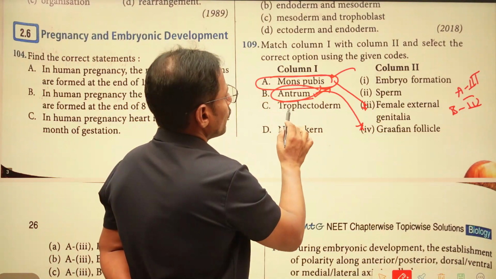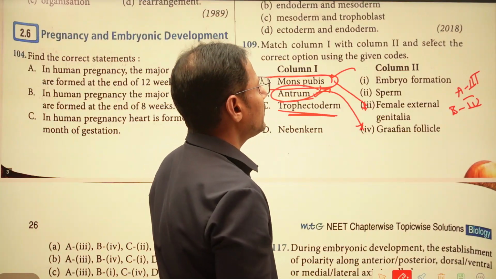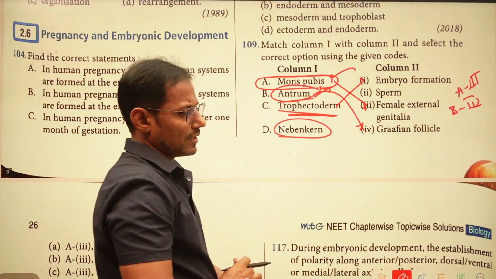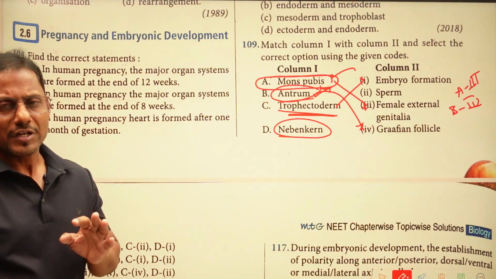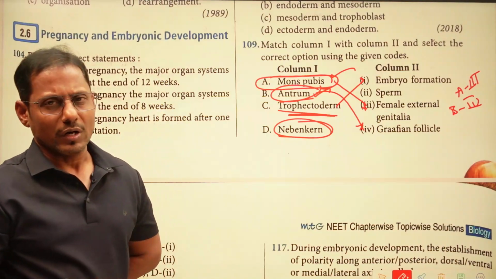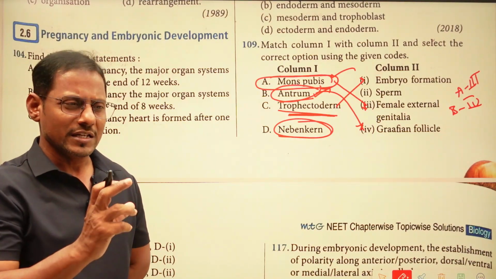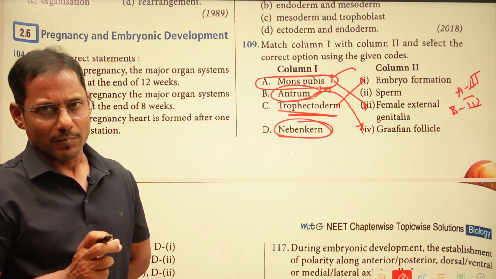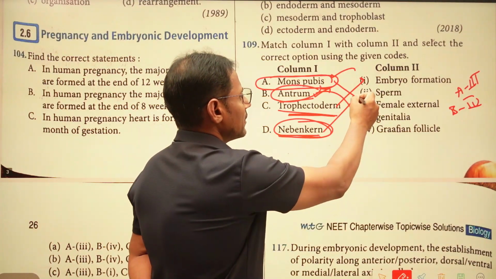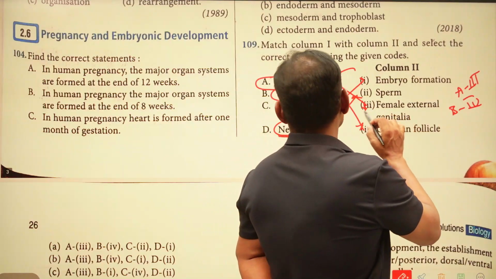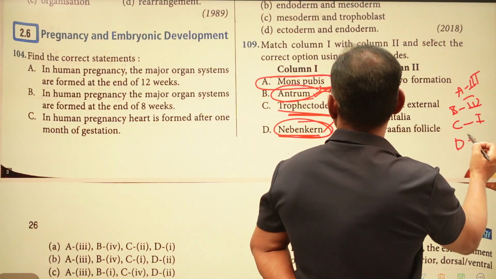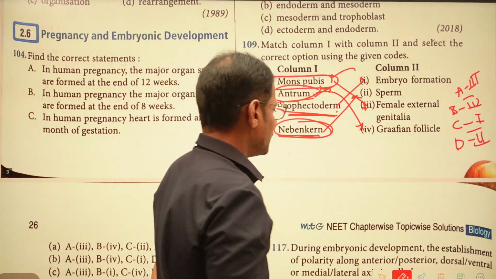Now the trophoectoderm ultimately forms the embryo. And Nebenkern, a word which has not been given in our textbook, is the spiral arrangement of mitochondria. The mitochondria are arranged in a specific manner in the middle piece of the sperm, and that particular structure we call the Nebenkern. Now we can see C matching 1, and D matching 2, that is the sperm. So this is the right matching of these things.